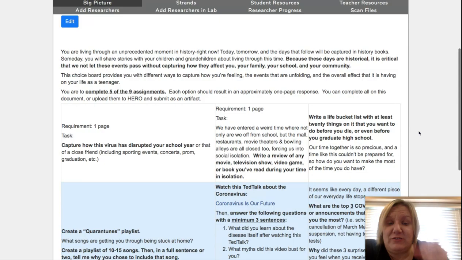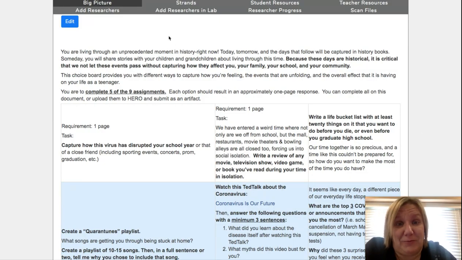And as we've said a few times, we are living through an unprecedented moment in history right now. Today, tomorrow, and the days that follow will be captured in history books. Someday, you'll share the stories with your children and grandchildren about living through this time. Because these days are historical, it's critical that we not let these events pass without capturing how they affect you, your family, your school, and your community. So, again, that's our main bolded sentence. We want to try and document the impact.